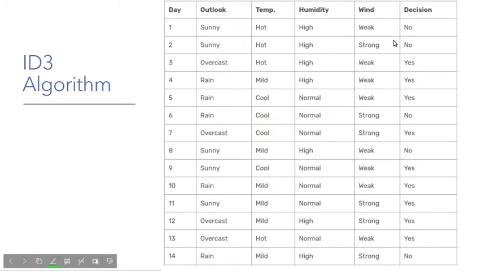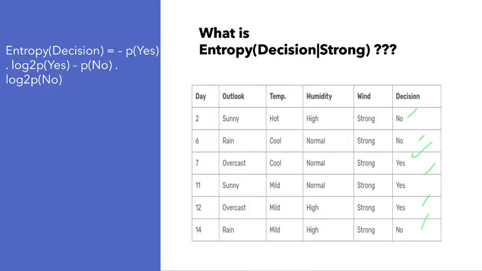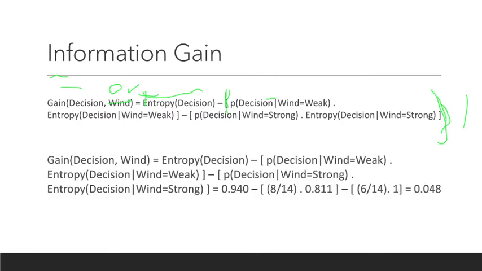P of decision when wind is weak is basically how many times weak occurs in this column. I forgot to explain that, I'm really sorry. So weak comes once, twice, thrice, 4, 5, 6, 7, 8. So 8 out of 14 times. That is essentially P of decision when wind is equal to weak. Similarly, strong will be 6 by 14. I'm sorry I didn't explain that. Right, see 8 by 14 and 6 by 14.